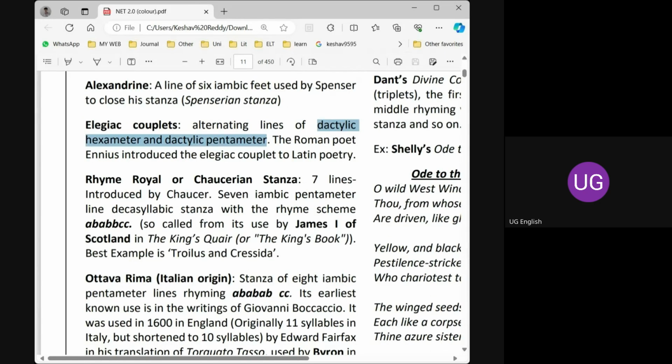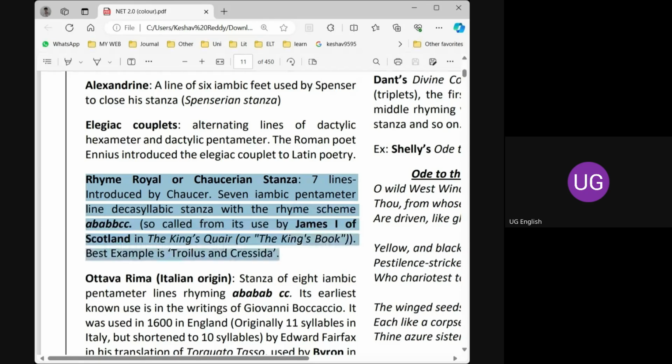And rhyme royal. This is one of the inventions of Chaucer, introduced by Chaucer. What is rhyme royal? Rhyme royal is a 7-line stanza in which we have iambic pentameters. Again, iambic pentameter.